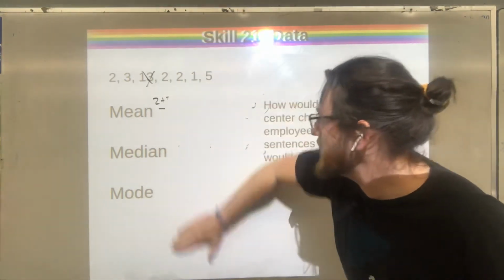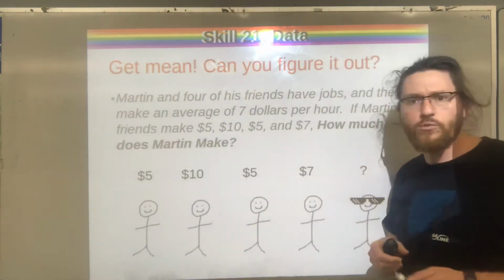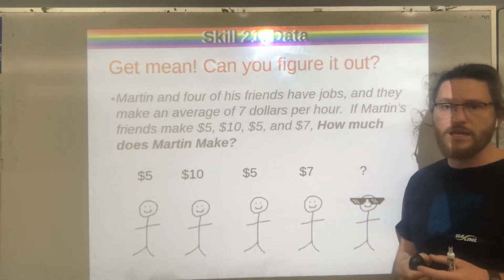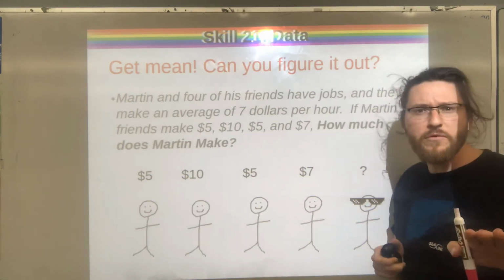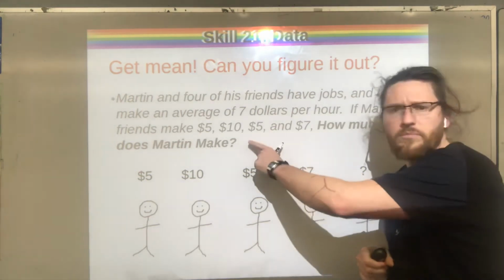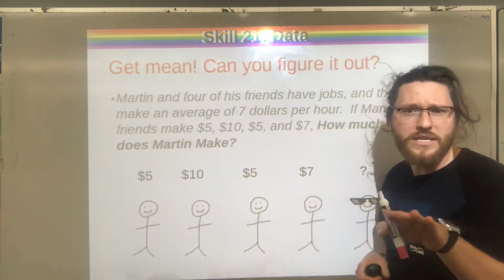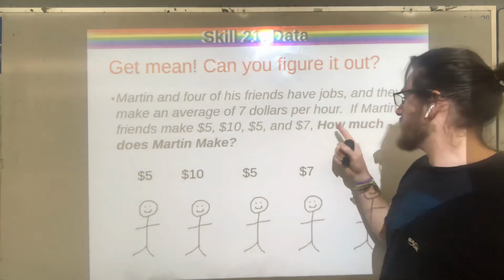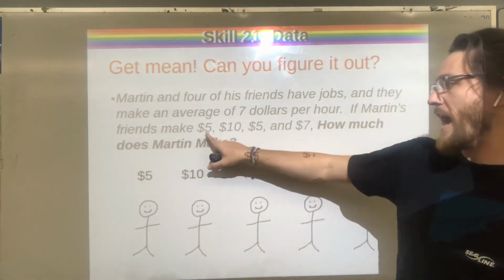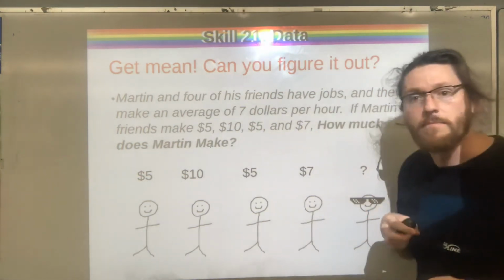What we're moving into today, we've kind of got 2 different objectives today. The first one, we need to be able to answer problems like this one. Okay, so this says Martin and 4 of his friends. And before we get too far into this, I know these are below minimum wage, okay? Do you want harder numbers? I didn't think so, so you can deal, okay? Martin and 4 of his friends have jobs, and they make an average of $7 per hour. If Martin's friends make $5, $10, $5, and $7, how much does Martin make?